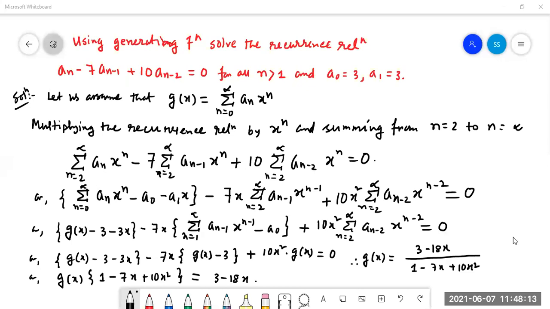Now look here at how we find out the value of g(x). g(x) is equal to (3 minus 18x) divided by (1 minus 7x plus 10x square). So for g(x), we have to find a solution as a numeric function.